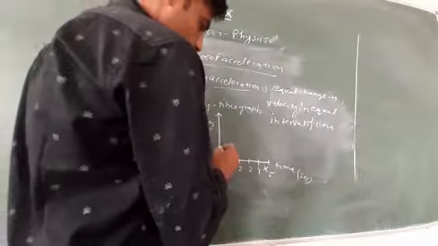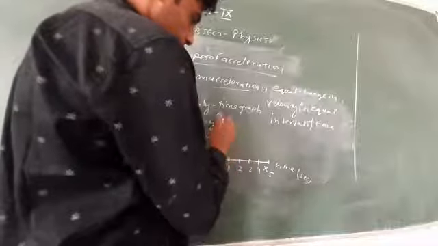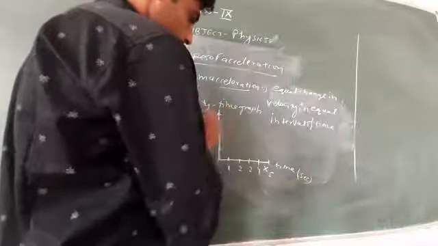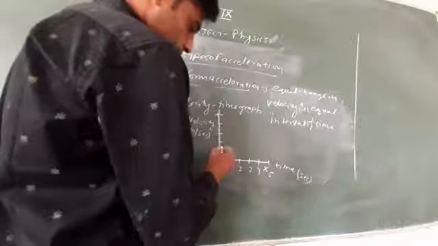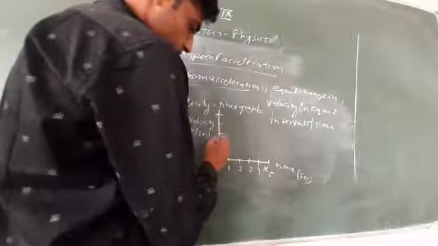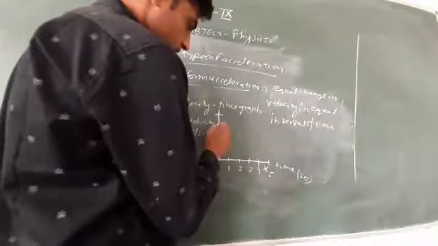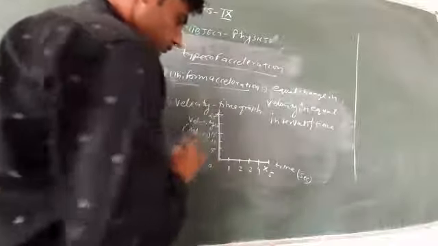Let the velocity be 5, 10, 15, 20, and 25.